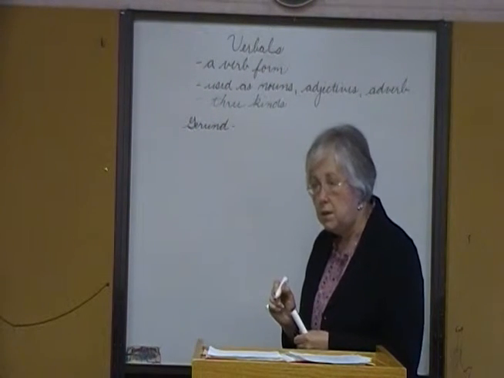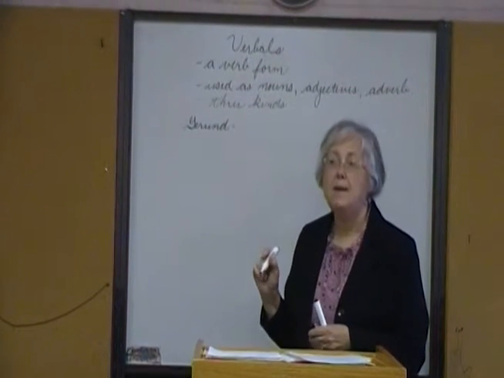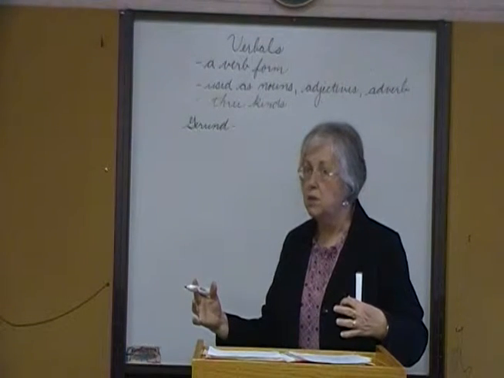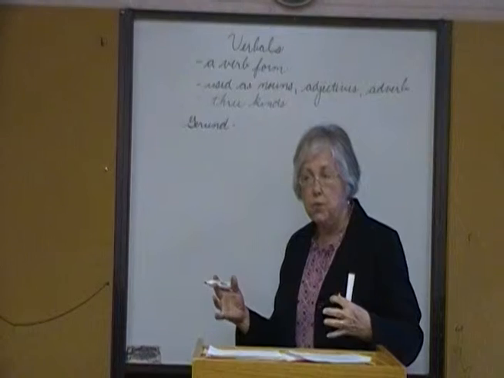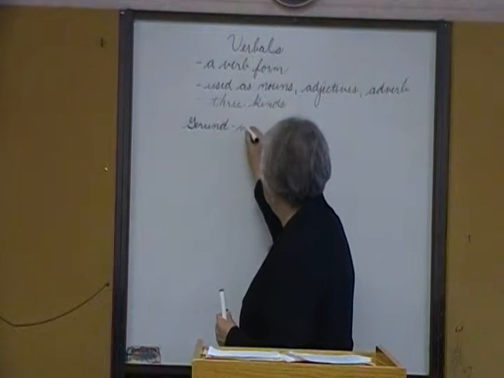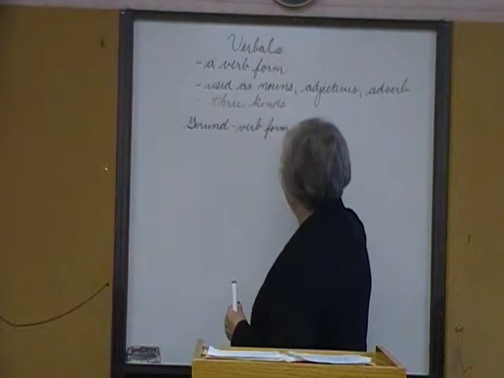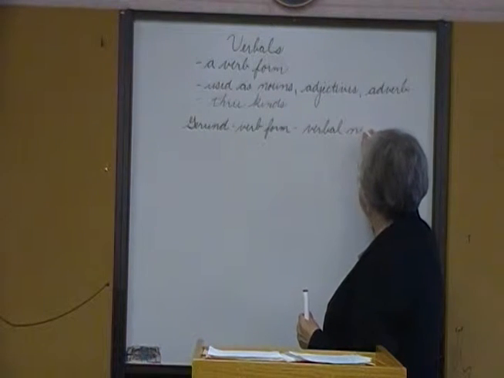Now, a gerund is a verb form, and it acts as a noun, and only a noun. Just like a participle only acts as an adjective, and it modifies nouns. A gerund is a verb form that functions as a noun. And we call it the verbal noun.